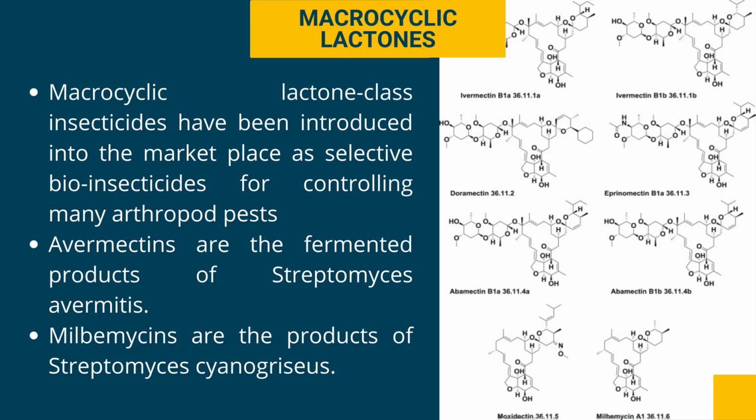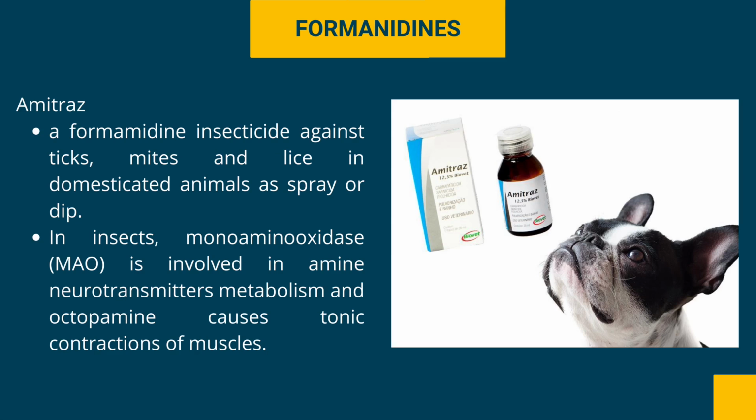Next is macrocyclic lactones. Macrocyclic lactone class insecticides have been introduced into the marketplace as selective bioinsecticides for controlling many arthropod pests. Avermectins are the fermentation products of Streptomyces avermitilis. Next is formamidine: amitraz, a formamidine insecticide against ticks, mites, and lice in domesticated animals as a spray or dip.